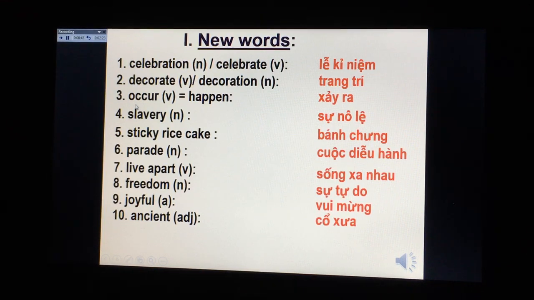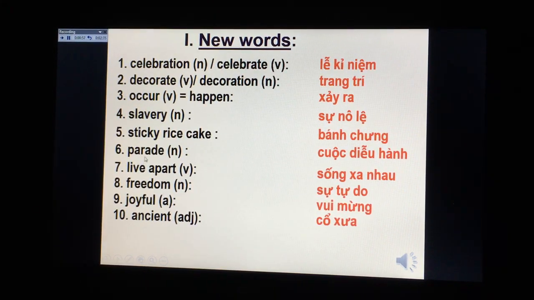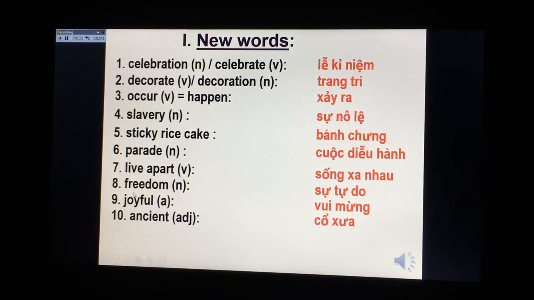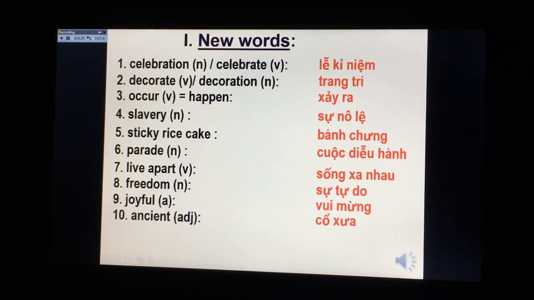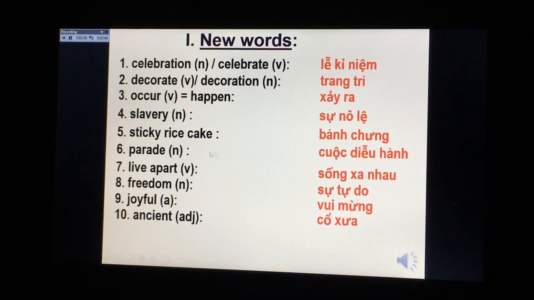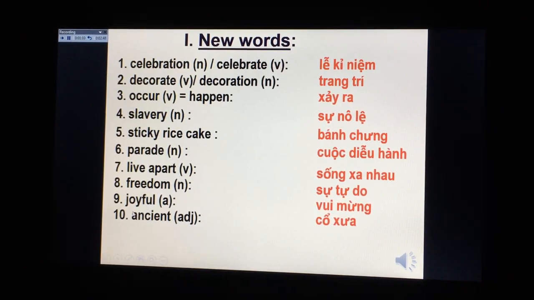Number 3, occur, occur. Number 4, slavery, slavery. Number 5, sticky rice cake, sticky rice cake. Number 6, parade, parade. Number 7, live apart, live apart. Number 8, freedom, freedom. Number 9, joyful, joyful. Number 10, ancient, ancient.